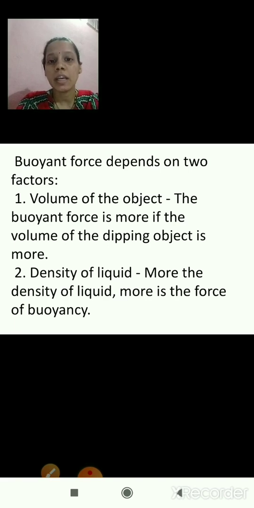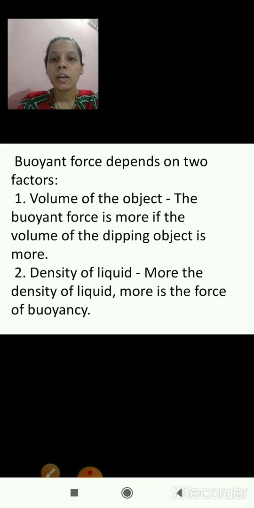Then the second one is the density of the liquid. The more the density of the liquid, the more is the force of buoyancy. If the density of the liquid is more, then the buoyant force is also more. We have seen one example just now, salty water and fresh water. Sea water is salty, so its density is more. I hope you are clear till here.